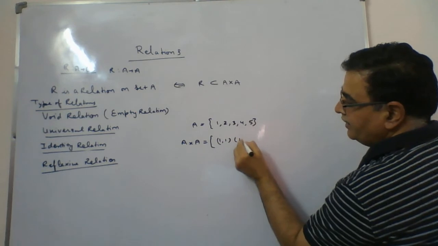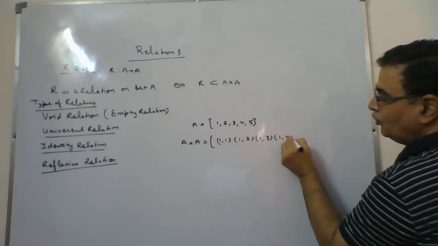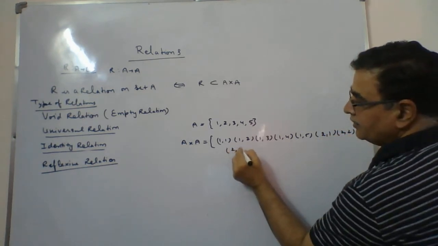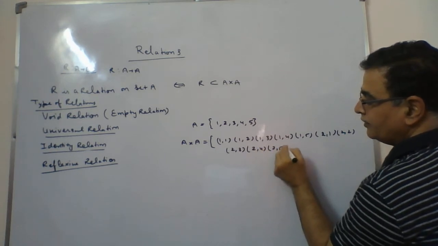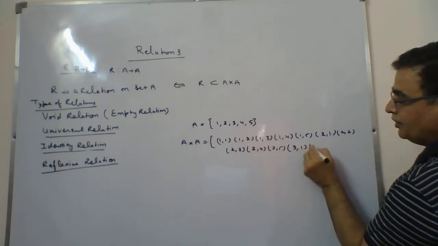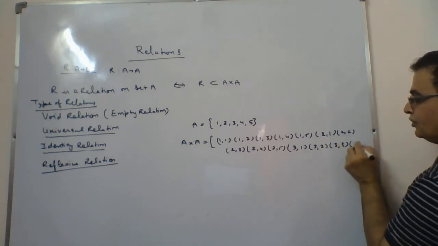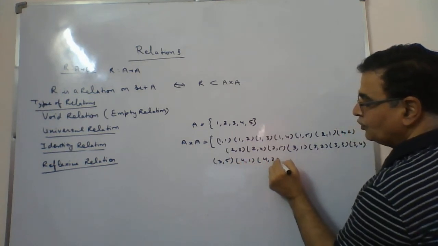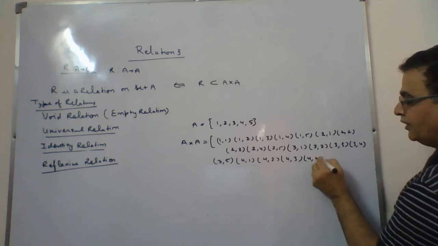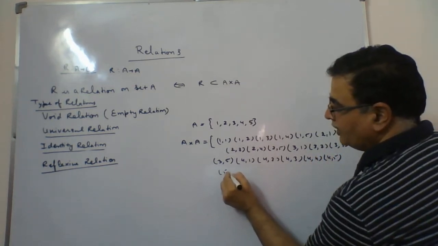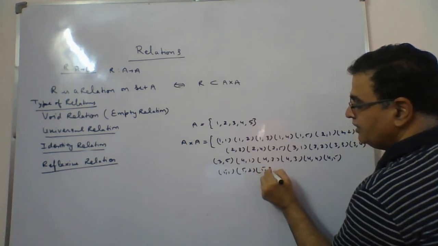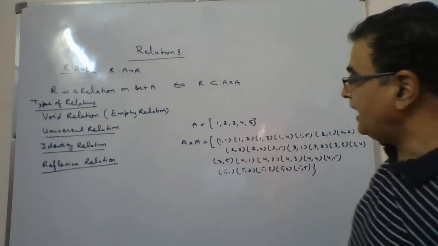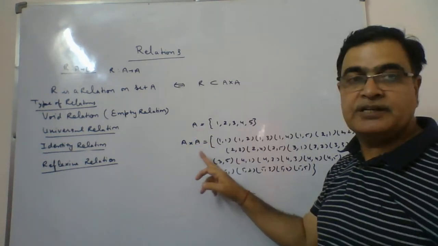First will be (1,1), then (1,2), (1,3), (1,4), (1,5), then (2,1), (2,2), (2,3), (2,4), (2,5), then (3,1), (3,2), (3,3), (3,4), (3,5). Then (4,1), (4,2), (4,3), (4,4), (4,5), and then (5,1), (5,2), (5,3), (5,4), (5,5). This will be the complete A cross A. And a relation on A will be a subset of A cross A.